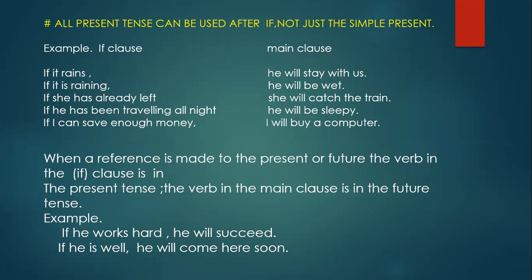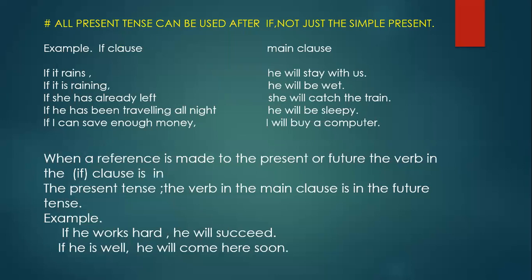Now see the second sentence. If it is raining, the first clause is in present continuous. If it is raining, he will be wet. Now the third sentence: if she has already left, what tense is that? If she has comes in the perfect tense, so this is present perfect.